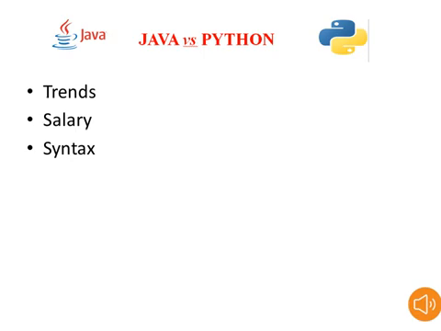Coming to the salary, nowadays the salary is higher for Python compared to Java. In syntax point of view also, Python is very simple, we use very simple code in Python. That's why my vote is for Python. Up to now two votes for Java and six votes for Python.